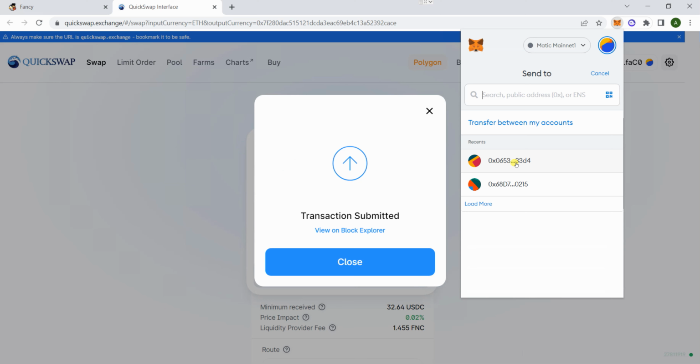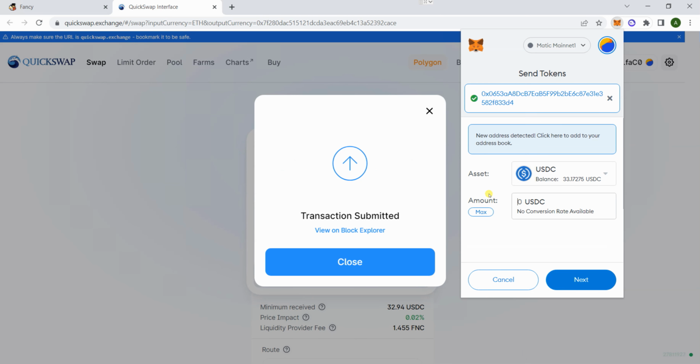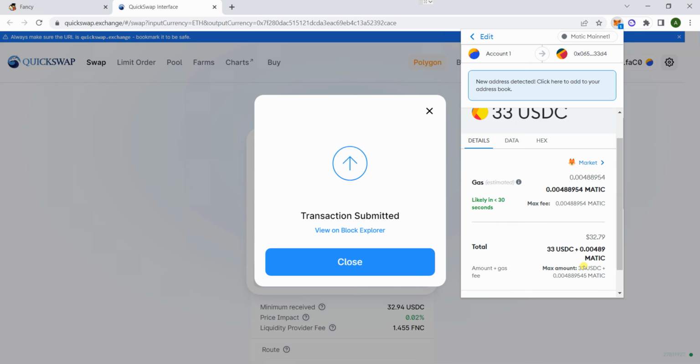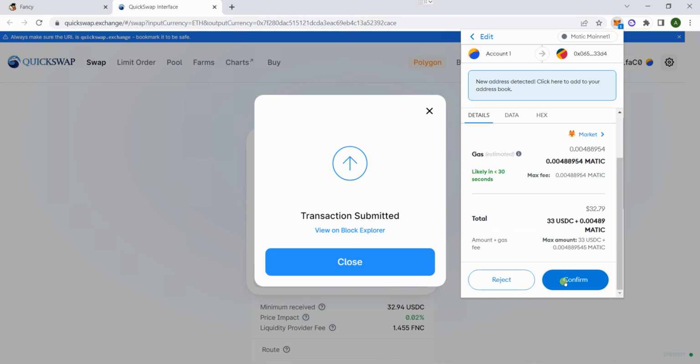So if you have a Binance wallet, you can send it there, and just click on max, or however many amount you want, max, and then click on confirm.